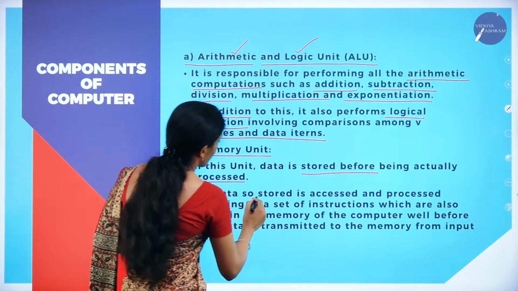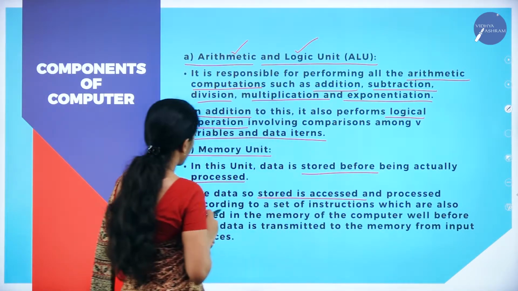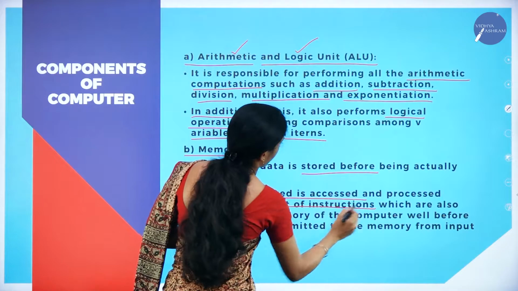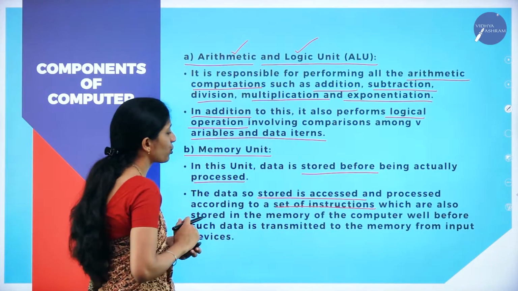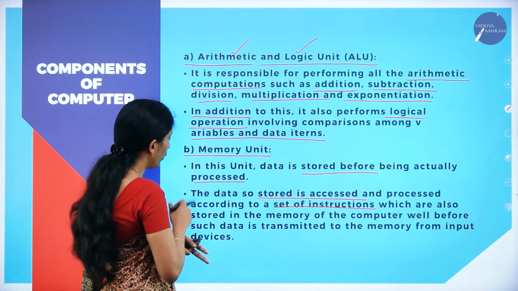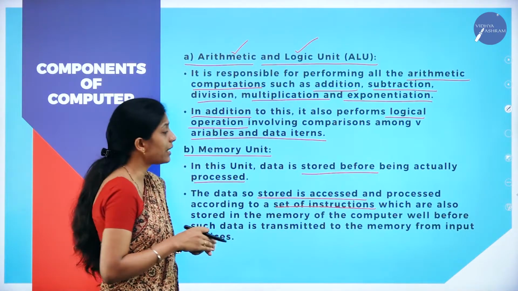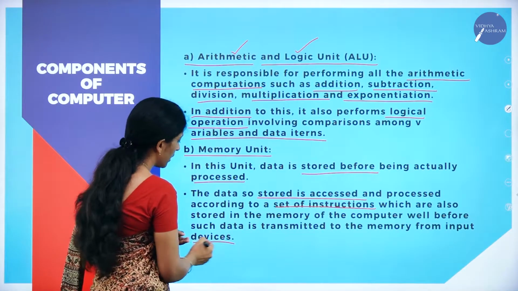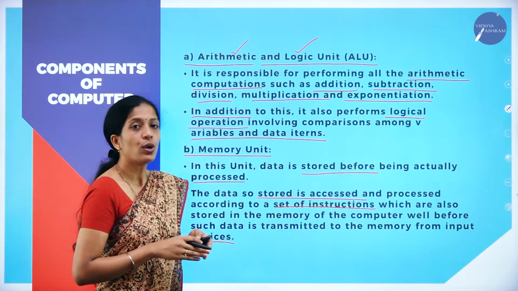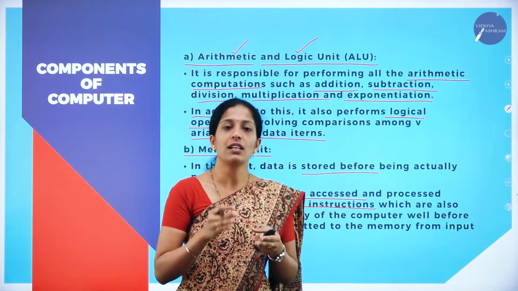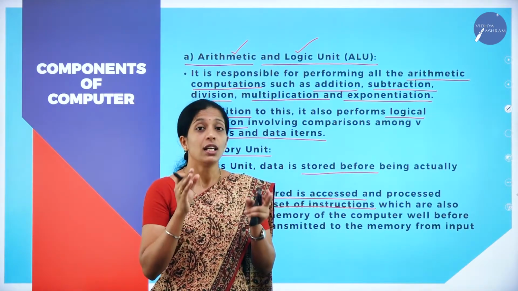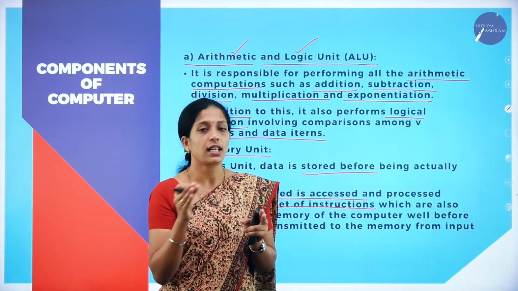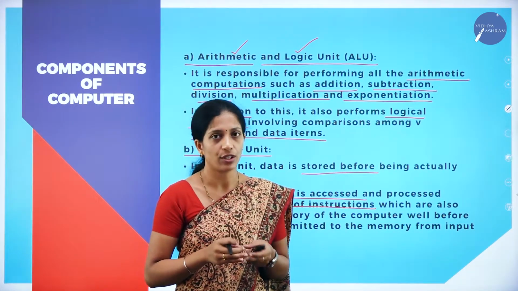The data so stored is accessed and processed according to the set of instructions which are also stored in the memory of the computer well before such data is transmitted to the memory from input devices. So whatever data is entered into the computer, before processing it will be stored in the memory unit.